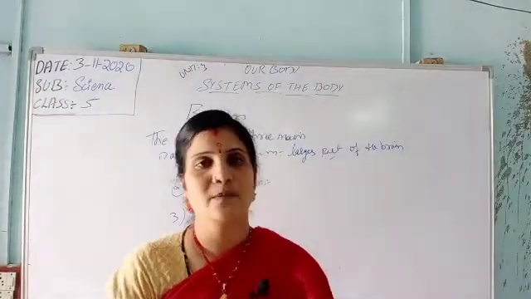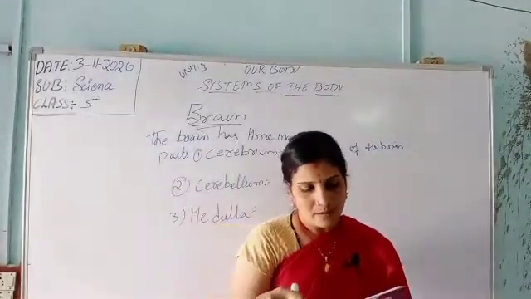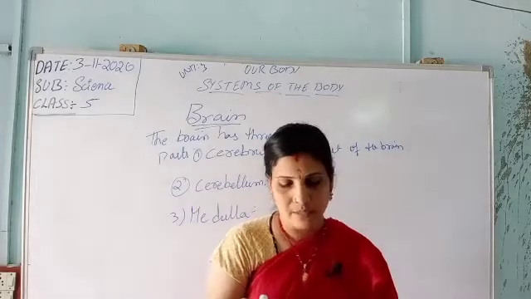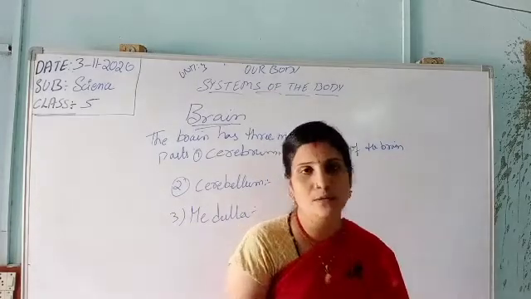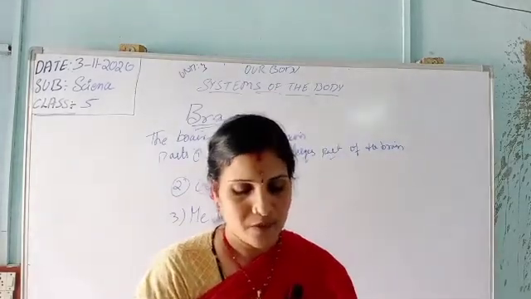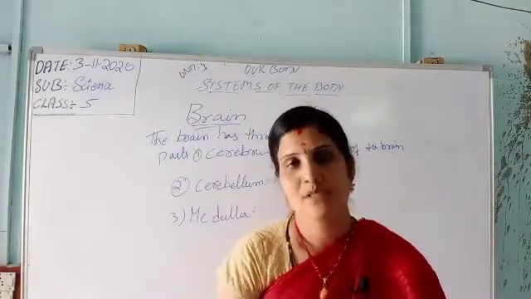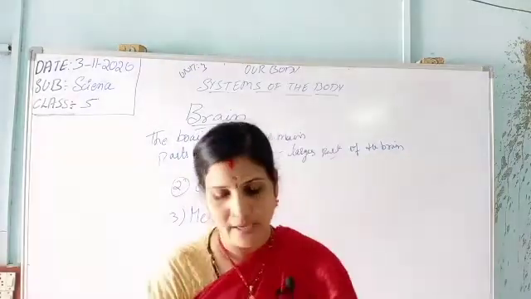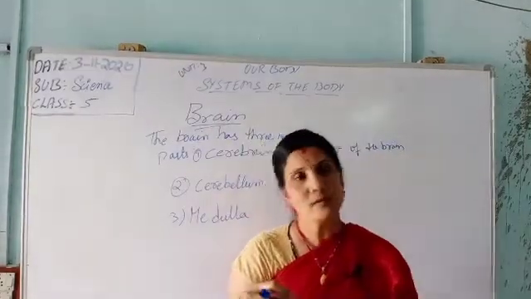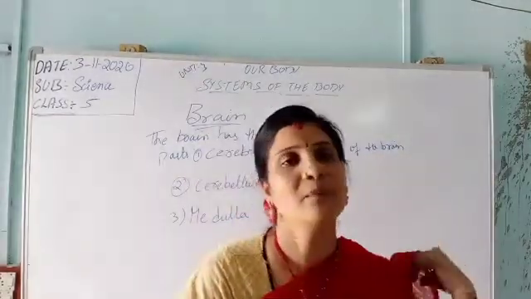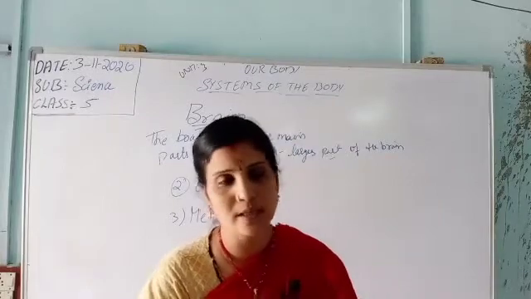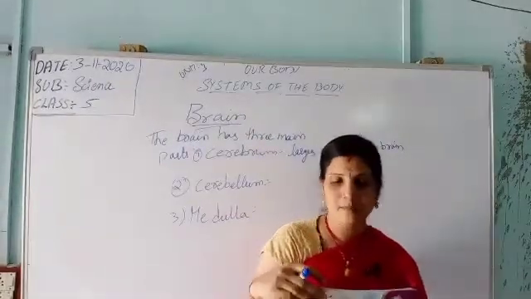How does it help? It lies below the cerebrum. It controls muscles to help balance during walking, cycling, dancing, jogging. The cerebellum helps in all of these. This is how it controls our balance in the muscles.